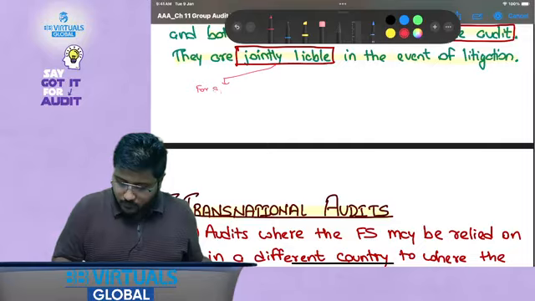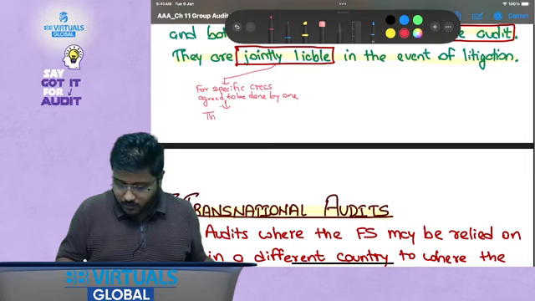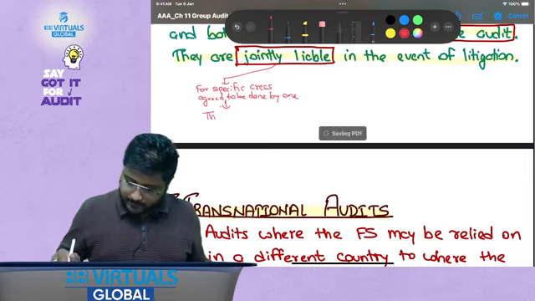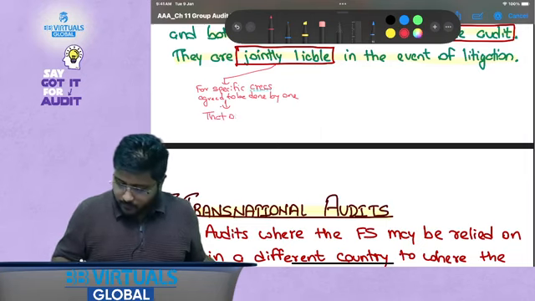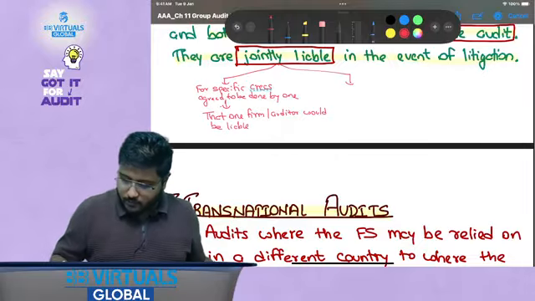For specific areas agreed to be done by one, that one firm or auditor would be liable, okay.